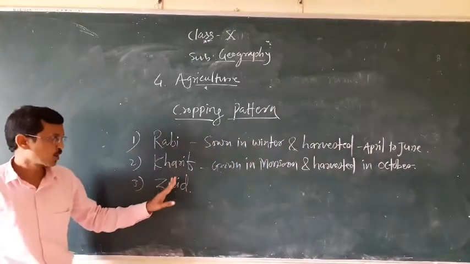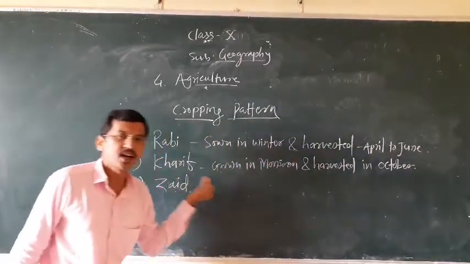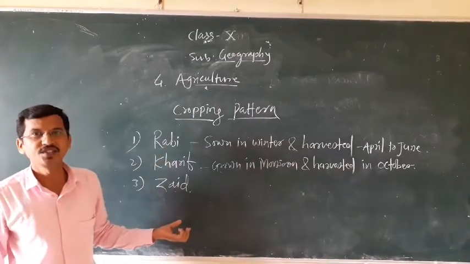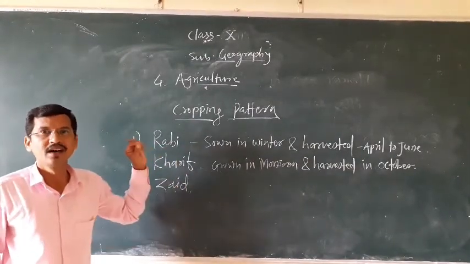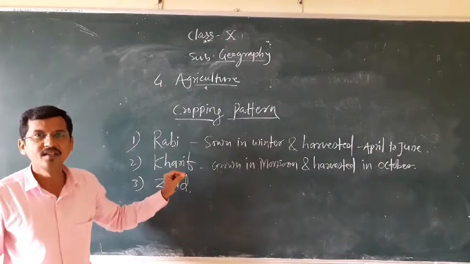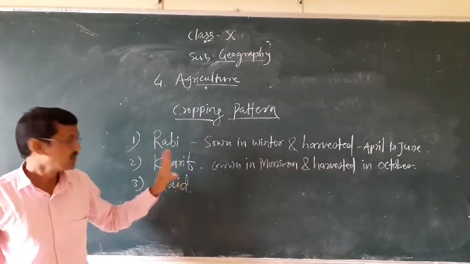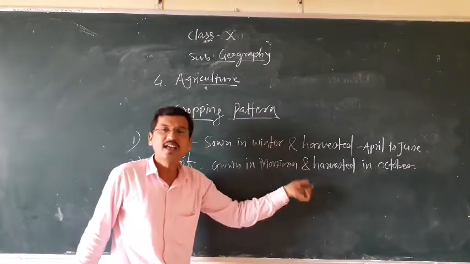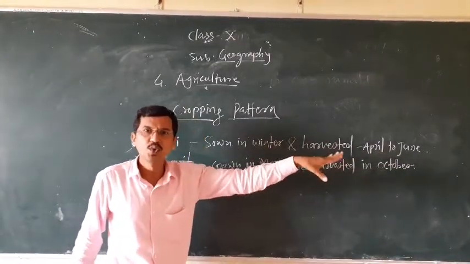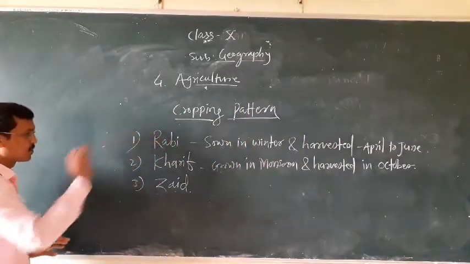These are called Kharif crops. For example, Kharif crops are rice, moong, tur, which is known as arhar, etc. Kharif crops are grown in monsoon season and harvested in September to October.